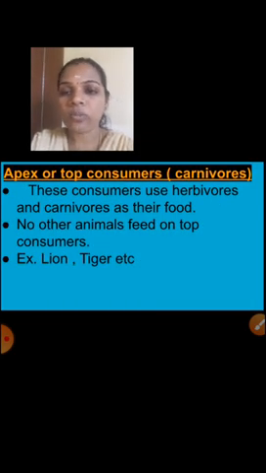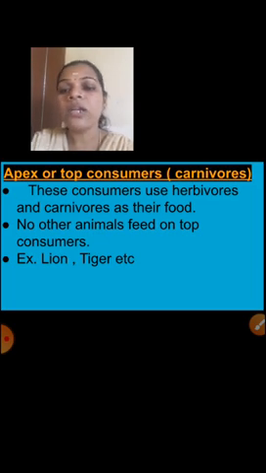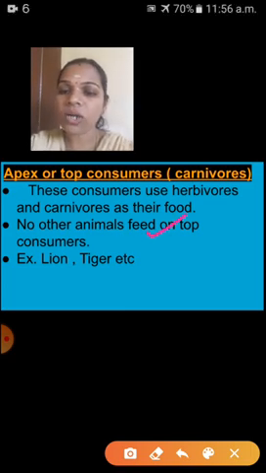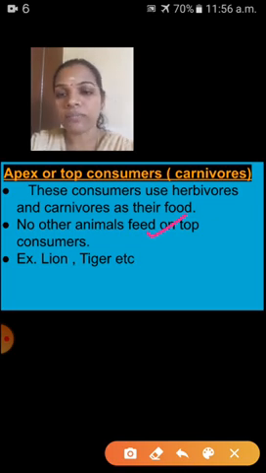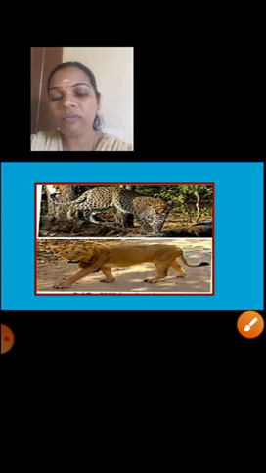Apex are top consumers. Why are we saying these carnivores are apex? That means they are top consumers. Why? These consumers eat herbivores and carnivores. That means these consumers will eat herbivores, and secondary consumers also. No other animals feed on top consumers. That's why it is called apex consumers. Examples are lion, tiger, etc. Here I have given a picture of apex consumers.